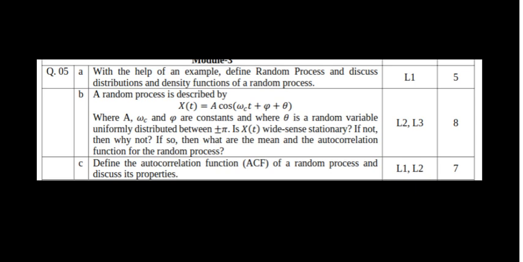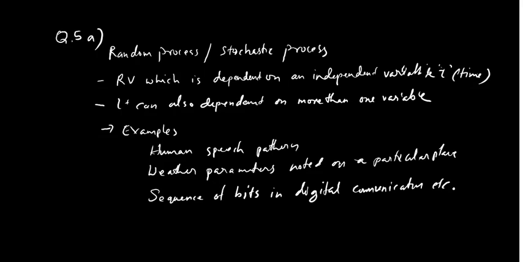So, we'll move to the first question. That is, you have to define random process. Random process is also called a stochastic process. It is nothing but a random variable which is dependent on an independent variable t. So at least one independent variable t should be there. It need not always be t, other than t is also possible, but it should be dependent on some independent variable. It can also be dependent on more than one variable.